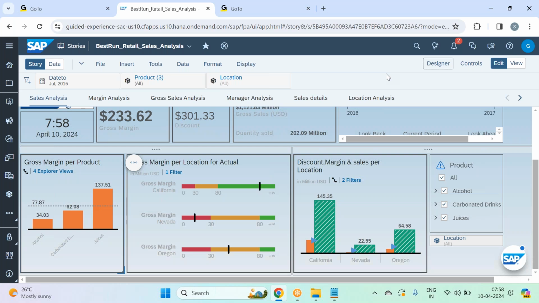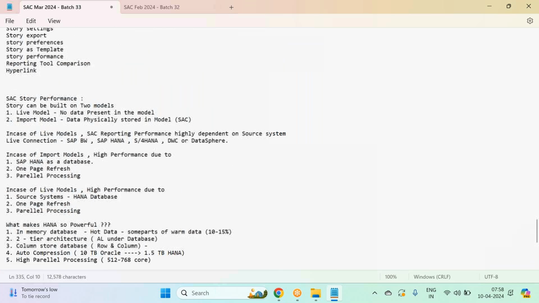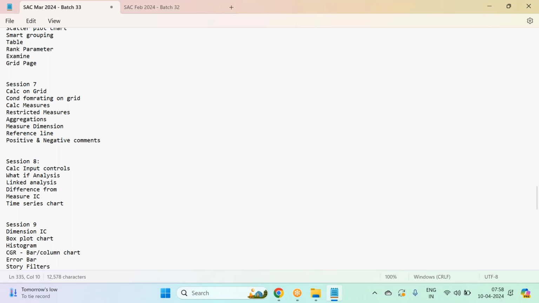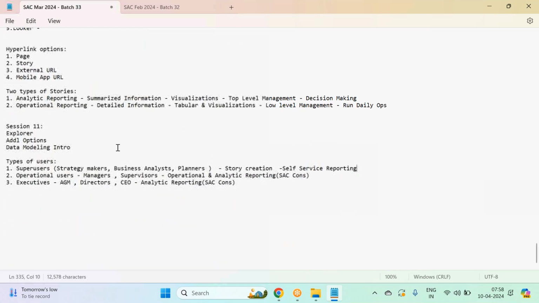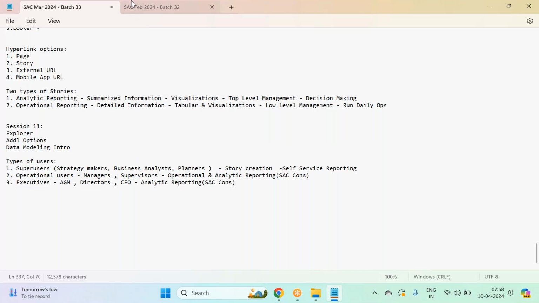All right. So this is about the explorer option. With this, I covered almost all the options of reporting. There are a few options which I didn't cover. Maybe if I write this up.